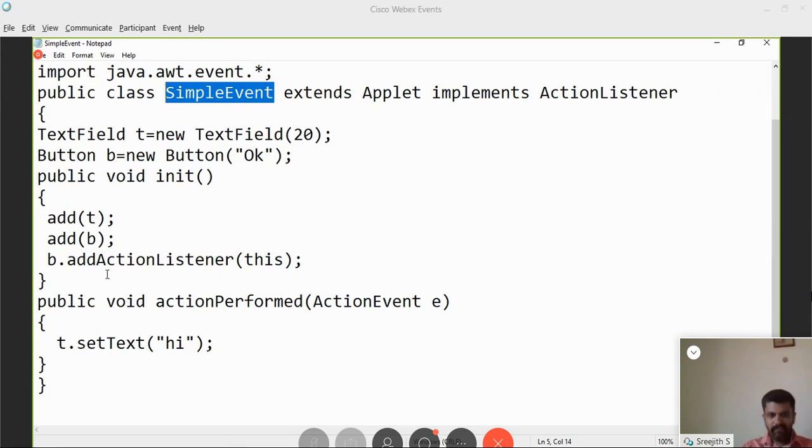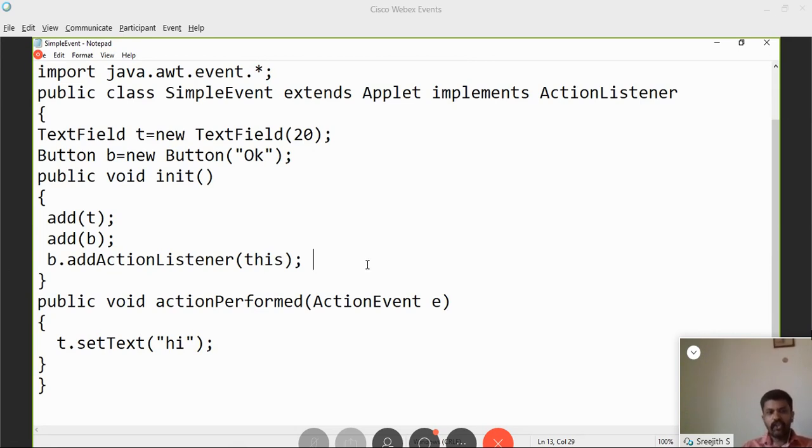The parameter of addActionListener should be the object of a class which implements ActionListener. This is a keyword which is used to refer to the object of the same class. This also you have learned in the second or third module, I think. So b.addActionListener(this) indicates that the parameter is an object of the same class which implements ActionListener. By adding this command, our button b is now monitored.